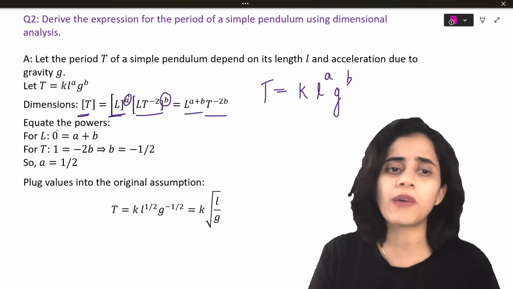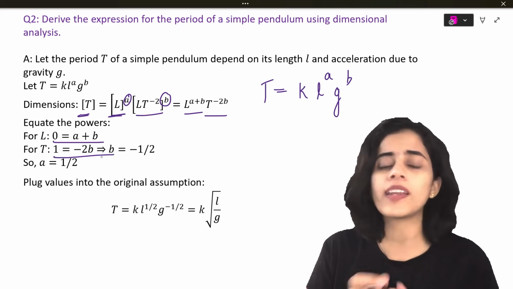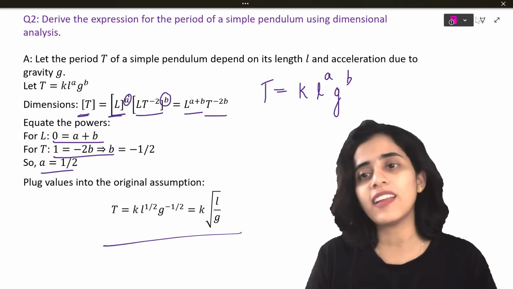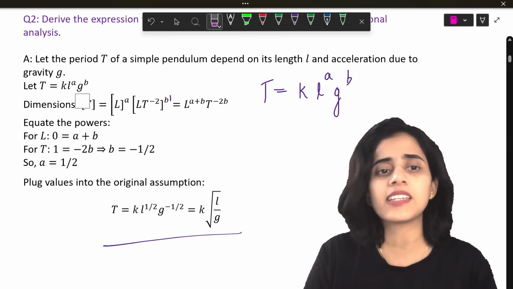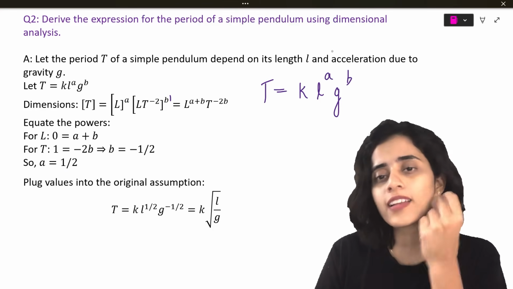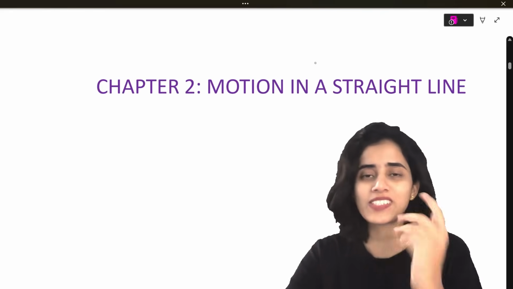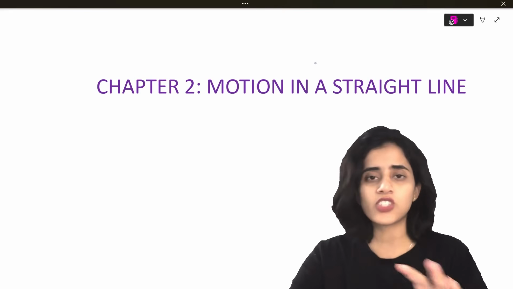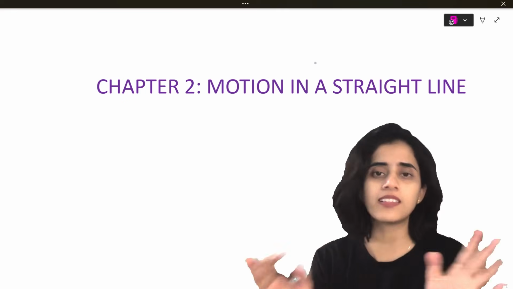And then you just equate the powers. For L, 0 equals A plus B. For T, 1 equals minus 2B. So A is 1 by 2. And then you get the final equation. Okay. So I've done this in detail in my 5-mark question video. So here I'm just going to quickly revise these things. Next main questions are from chapter 2. So chapter 1, you don't get a lot of derivations. It's just to check correctness and to find out equations and things like that.